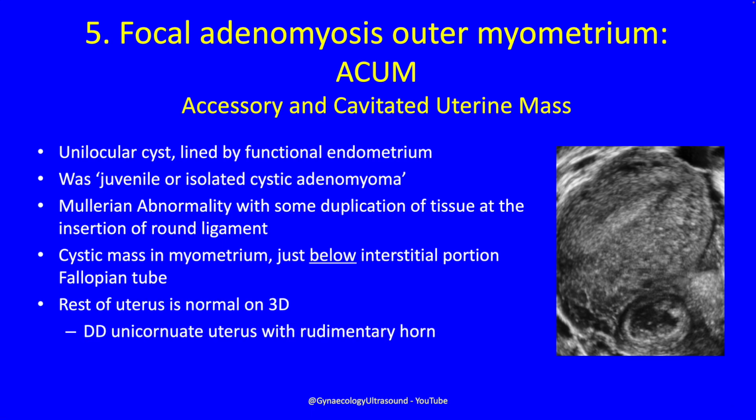But the rest of the uterus will be normal on 3D, and that helps you to distinguish it from a unicornuate uterus with a rudimentary horn. So this, in this slice, looks unicornuate. It wasn't. This was a normal triangular shaped cavity, and then this ACUM on the side. And I'll show you this example.